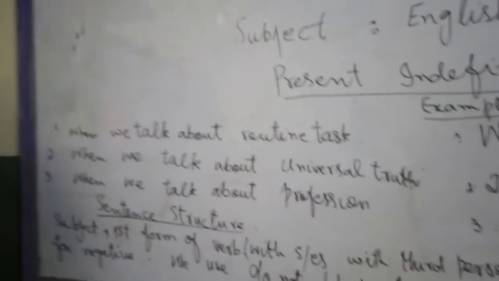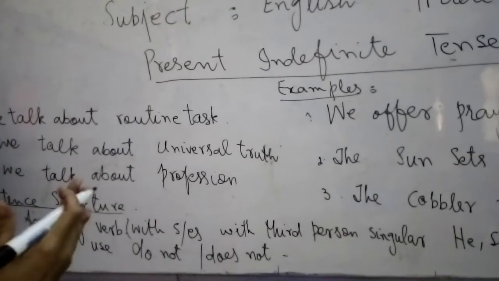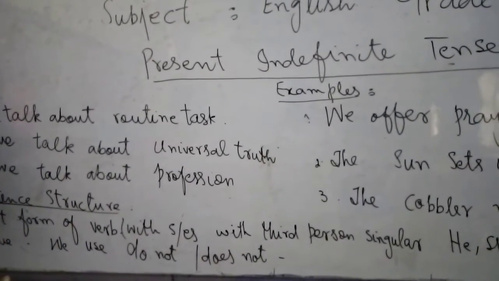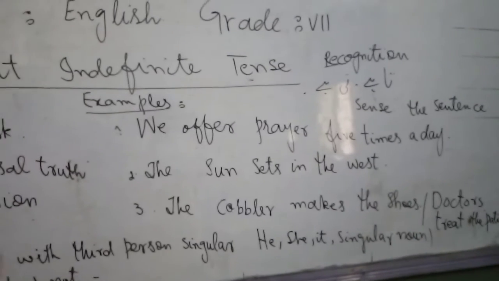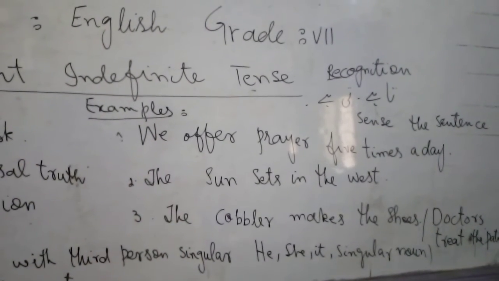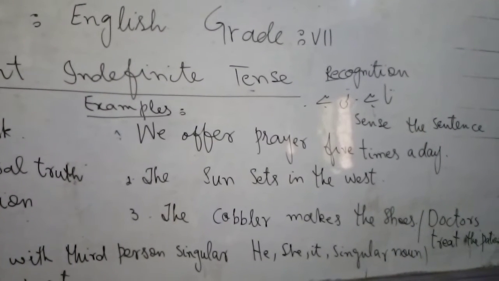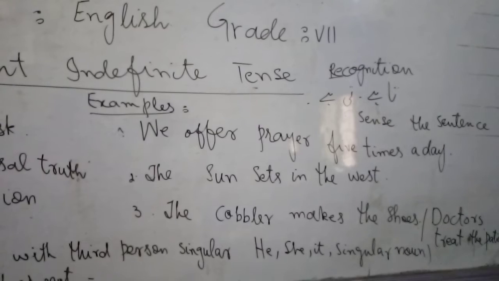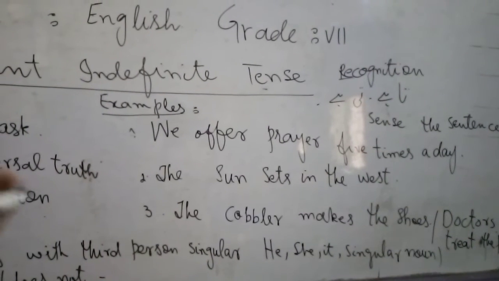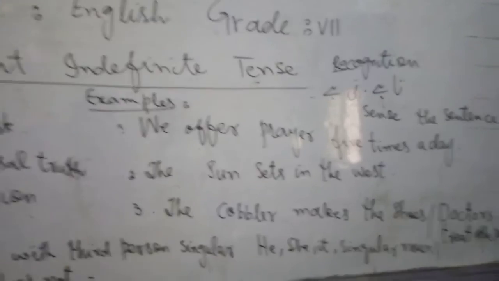Now come to the second point. When we talk about universal truth, this sentence is also called present indefinite tense. For example, the sun sets in the west, or the stars shine on earth, or the earth revolves around the sun. This all shows that this sentence is related to the present indefinite tense.